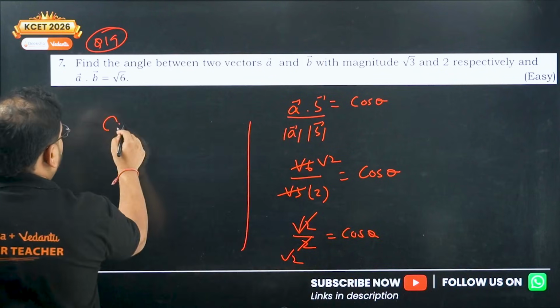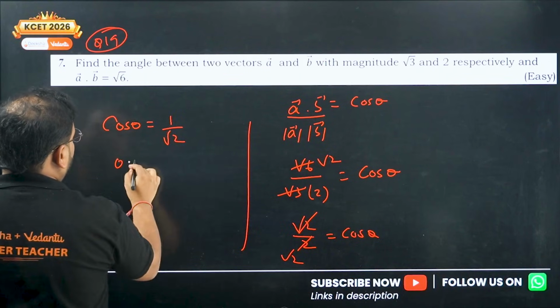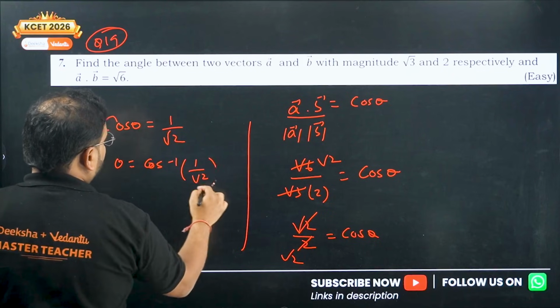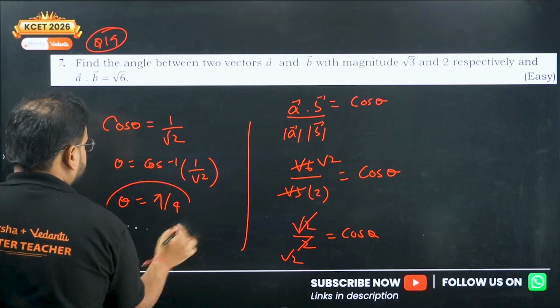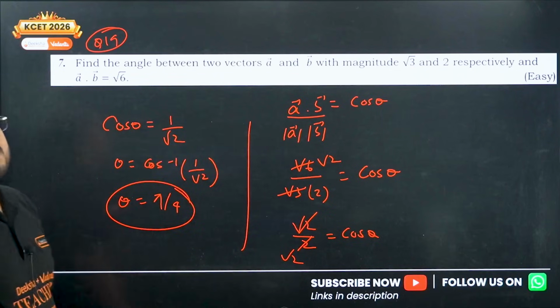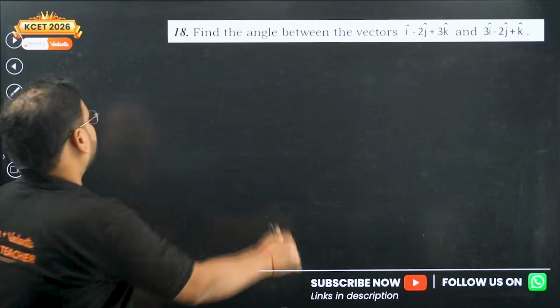I'm getting the value of cos theta, which means theta will be what? Cos inverse of 1 by root 2. Answer is pi by 4. A 2 marker, that easy. Question 19 done. 20 now.